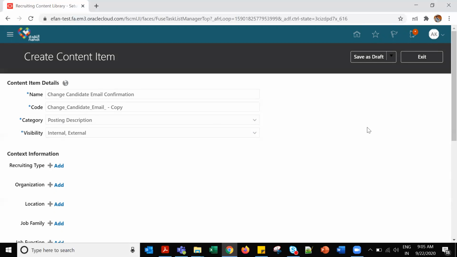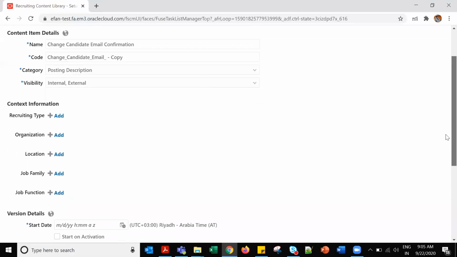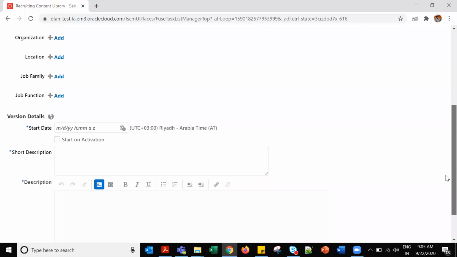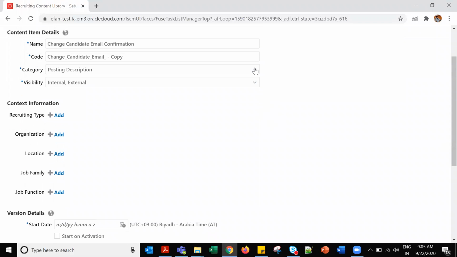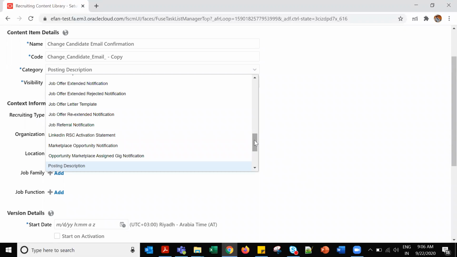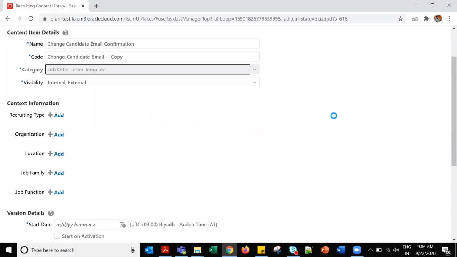Yeah. So based on the categories, remember one thing. The context information changes based on the content categories. If you change the category in the content item, the context information is not changed, only the content and the version details change. This is for the posting description, like if I change it for the offer template.